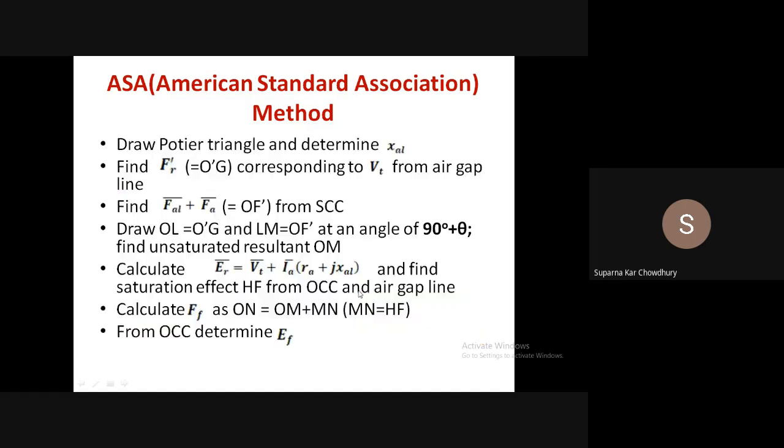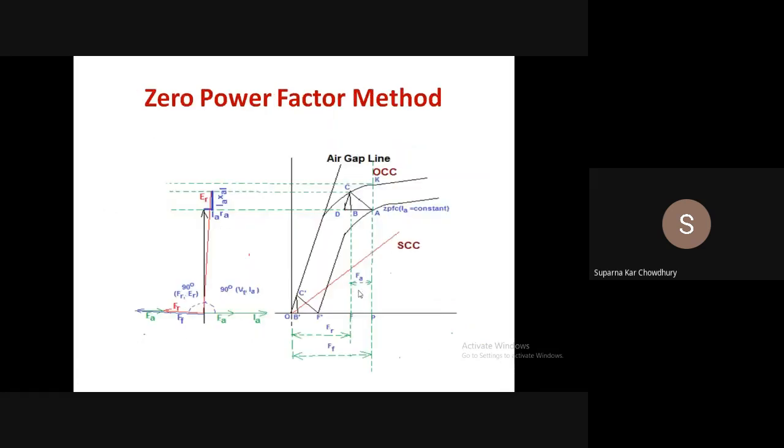So this method gives a good value of regulation, reasonably close to actual regulation. And just note one thing: when we were deriving this ASA method, we never assumed anything considering a constant air gap. So actually this method is applicable for salient pole machines also.